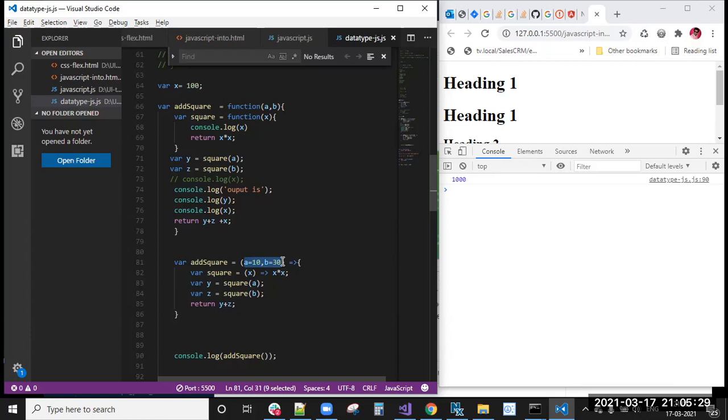So in how many ways have we seen function calling? First one is directly calling the function name. Second one is by using the immediately invocable function.